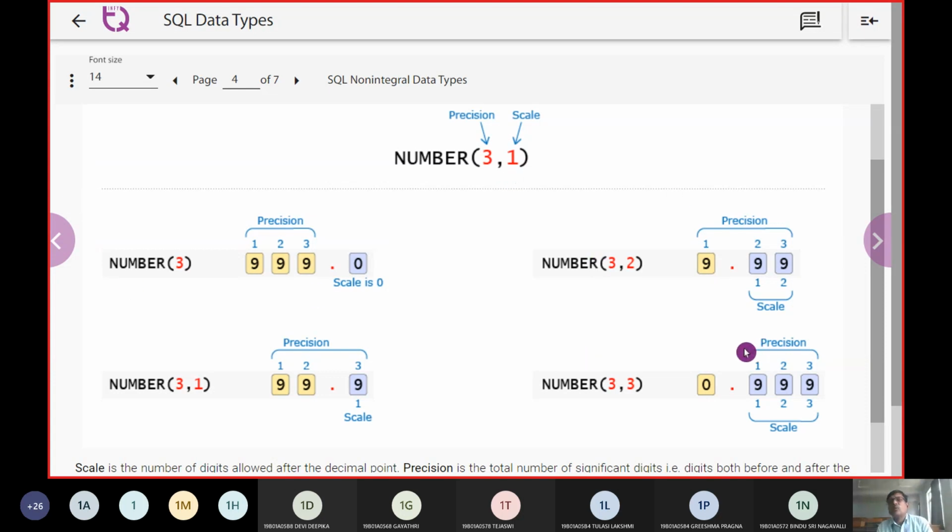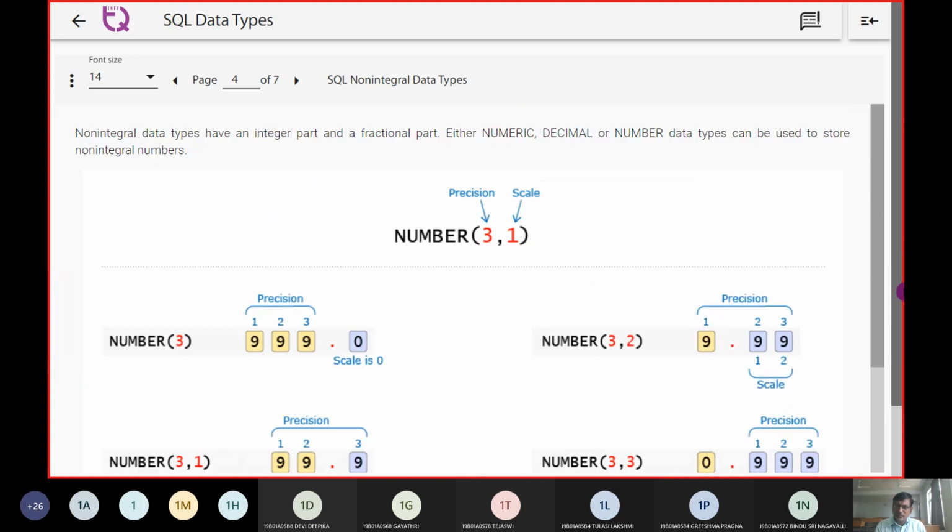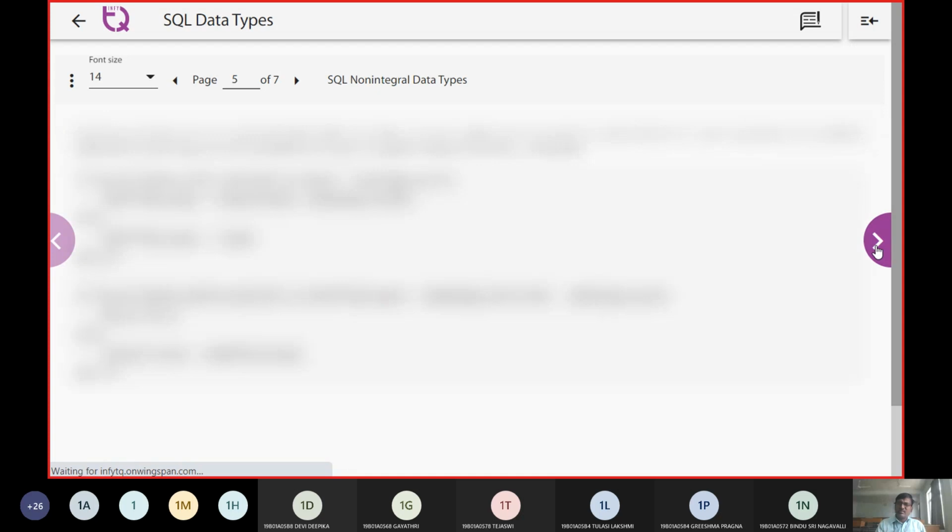So now it makes up 999 and it extends with the scale. One important note here is that precision moves from the left-hand side to the right-hand side, but the scale, the decimal or fraction part, moves from the left-hand side to the right-hand side.